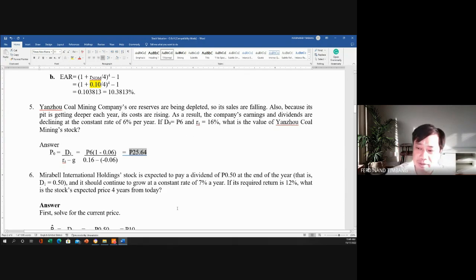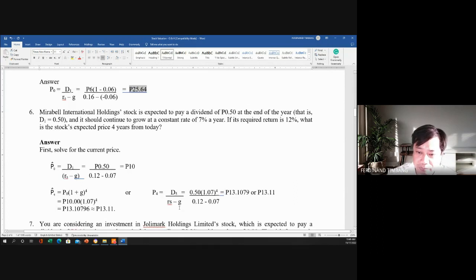Okay, number 6. We have Mirabel International Holding Stock, expected to pay a dividend of 0.50 at the end of the year, that is D1. So tingnan nyo rito class, at the end of the year, ibig sabihin, that is the expected dividend.